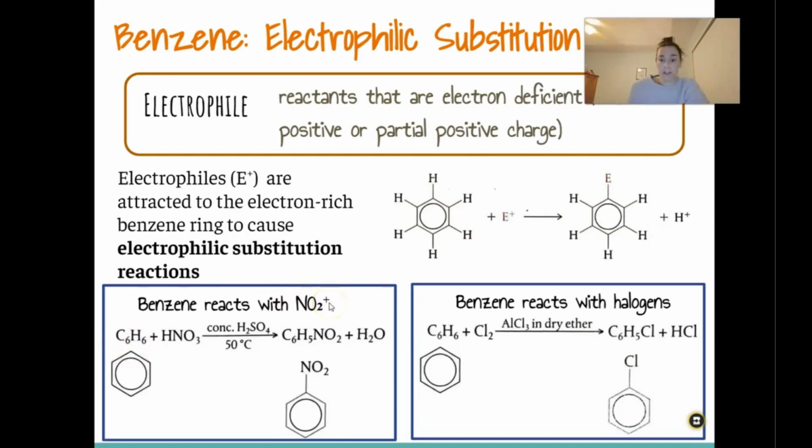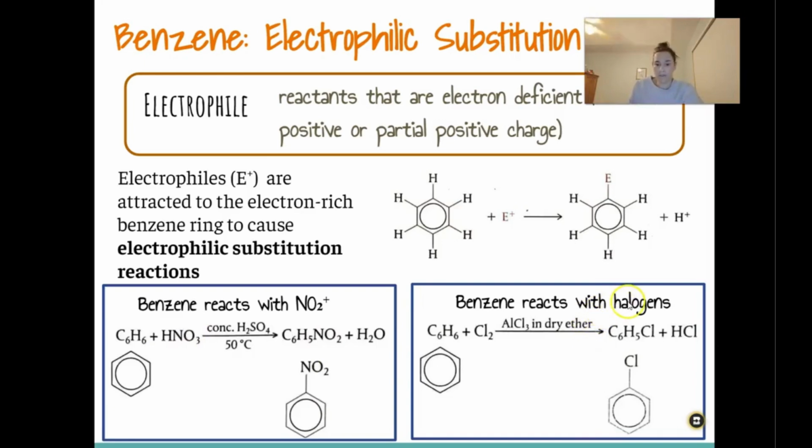So NO2+ is the electrophile, right, because it's partially positive. That can actually form from nitric acid. So if you combine benzene with nitric acid, that NO2+ will form because nitric acid and sulfuric acid combined makes NO2+, and you don't need to know about how that happens, but it happens. And then that NO2+ is attracted to that benzene ring, so it's going to kick out that hydrogen, and the NO2 is going to replace one of the hydrogens and then form water as a byproduct because the nitric acid is HNO3, right? So the extra OH and the H that it kicks out combine to make water.